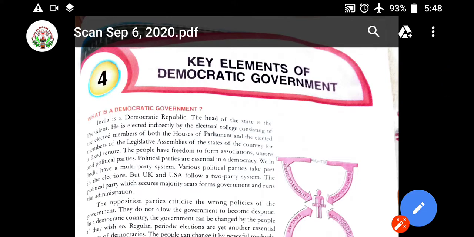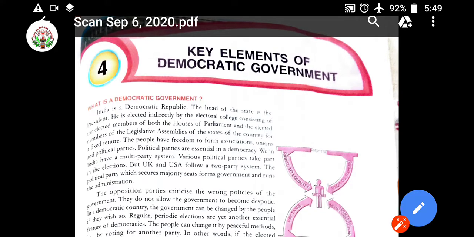Not by vote but indirectly by the electoral college consisting of the elected members of both the houses of parliament and the elected members of the legislative assembly of the states of the country, for a fixed tenure, that is, every time 5 years, right?